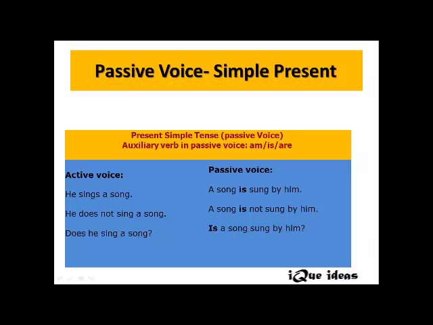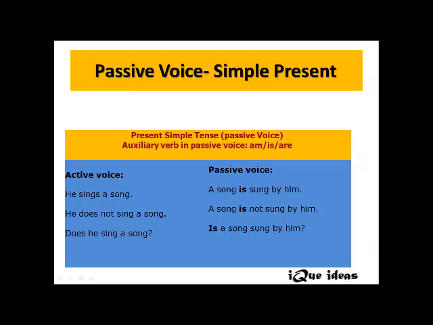The subject is he, or the performer of the action, the agent, is he, the verb is sings, and the object is a song. As we learned earlier in the fundamental rules, interchange takes place in passive voice: a song, which is an object here, becomes the subject in passive voice.